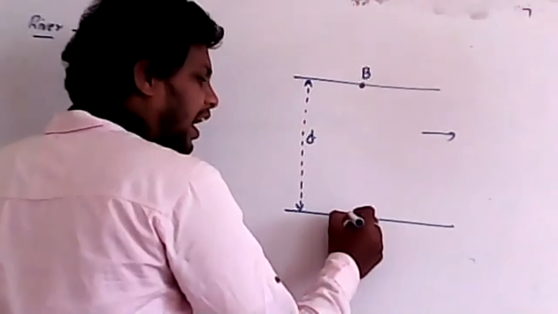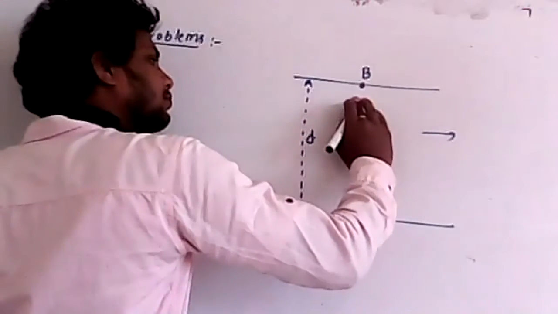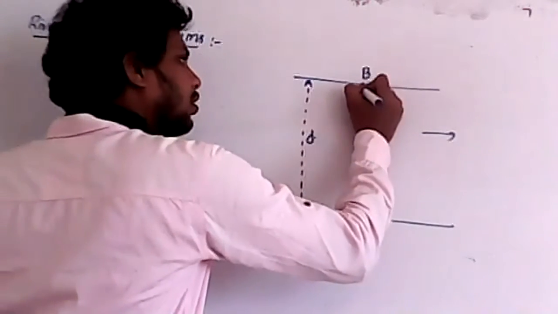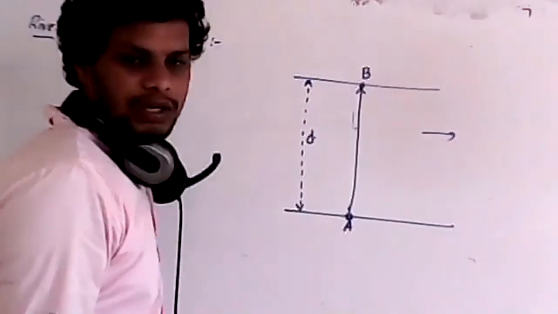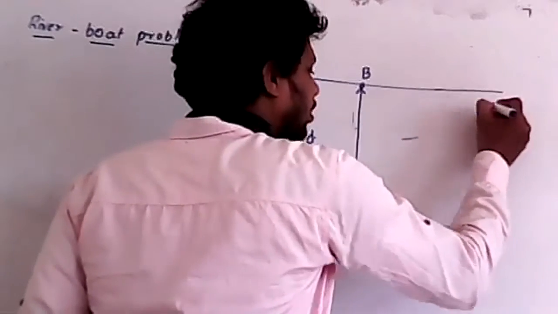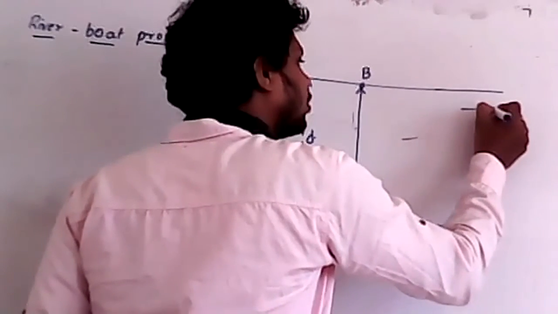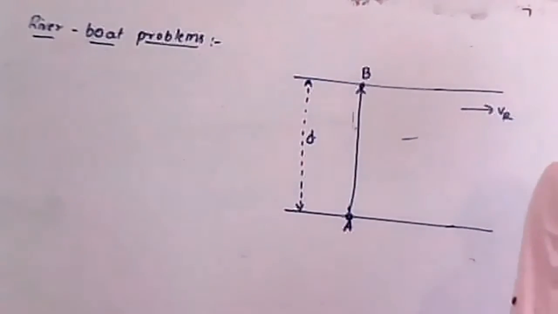Now, the boat has to move from A to B perpendicular to the river. Now, I'll take the velocity of the river as, for example, VR. Velocity of the river is how much? VR. I hope you understood this point.